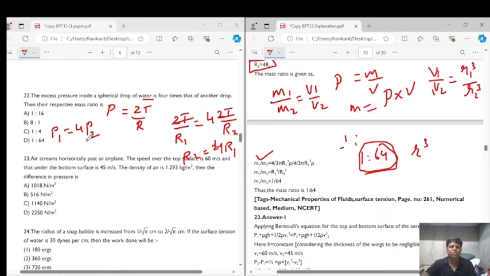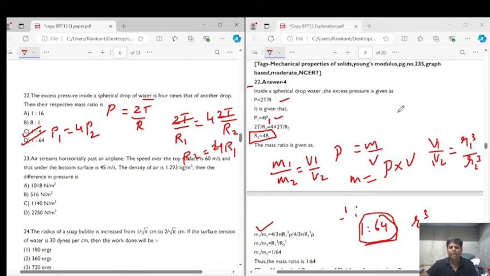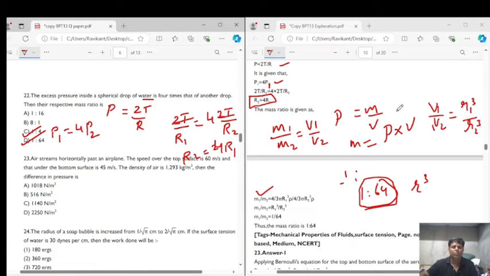So the correct answer for question number 22 is option D, that is 1 is to 64. The correct answer for question number 22 is option number 4, that is 1 is to 64. Now let's get into question number 23.